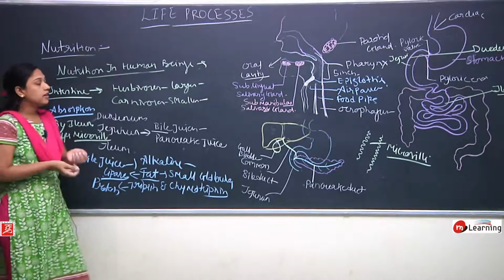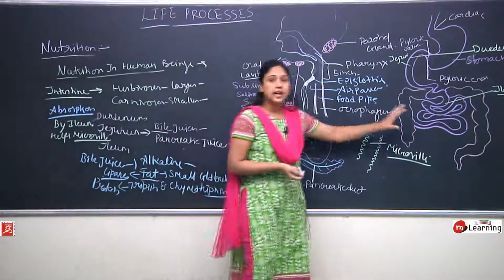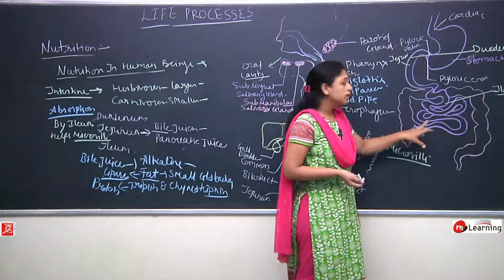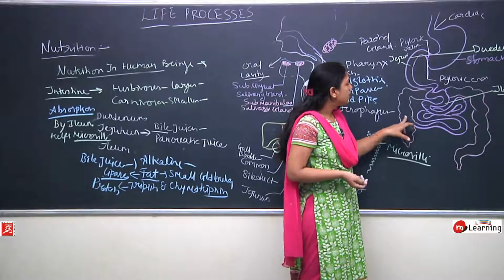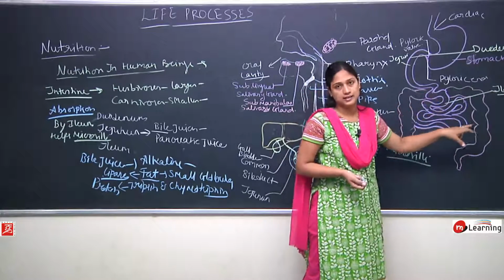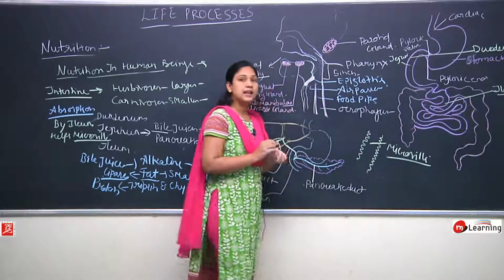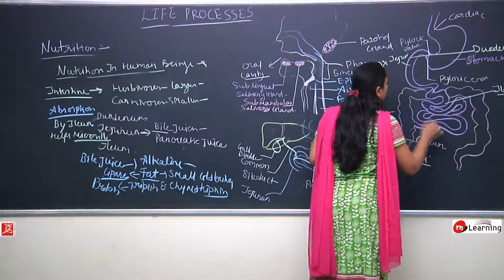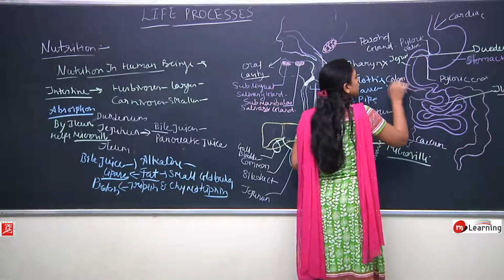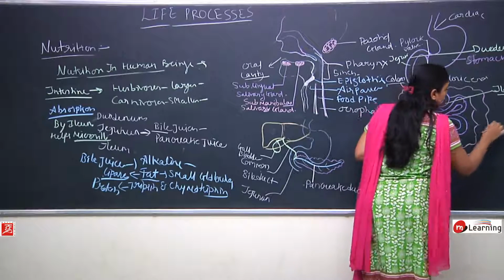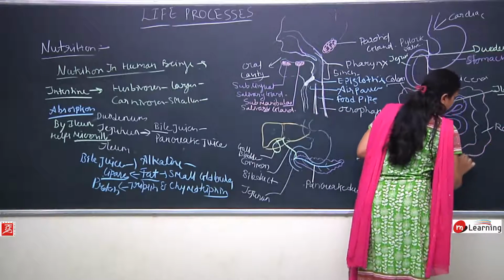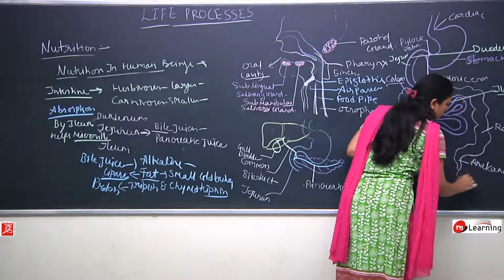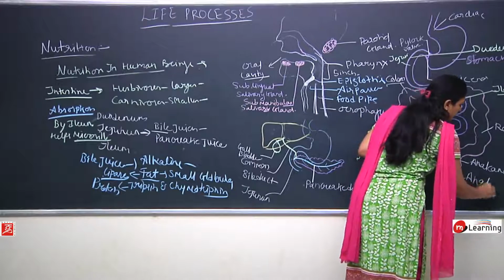Okay. Then what happens after the absorption is completed? From the small intestine, food is entering into the large intestine, okay, and large intestine has 4 parts: cecum, colon, rectum, anal canal, and the orifice is known as anal orifice or anus.